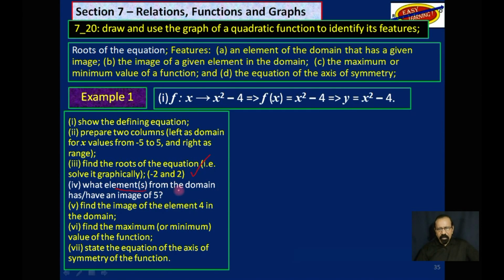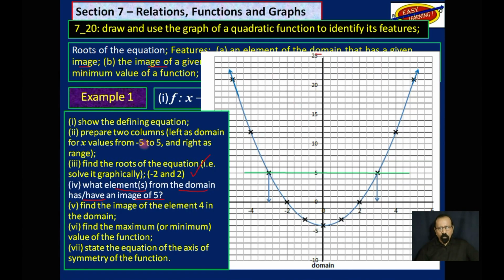Now, what elements from the domain has or have an image of 5? Remember, we have to talk about domain and image and so on. So, what elements from the domain, the x value, would have an image of 5? That is, 5 is located on the y-axis.